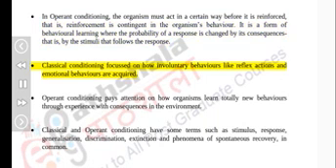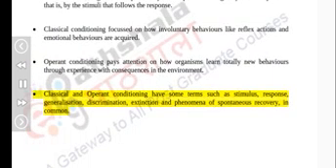Classical conditioning focused on how involuntary behaviors like reflex actions and emotional behaviors are acquired. Operant conditioning pays attention to how organisms learn totally new behaviors through experience with consequences in the environment. Classical and operant conditioning have some terms in common, such as stimulus, response, generalization, discrimination, extinction, and spontaneous recovery.